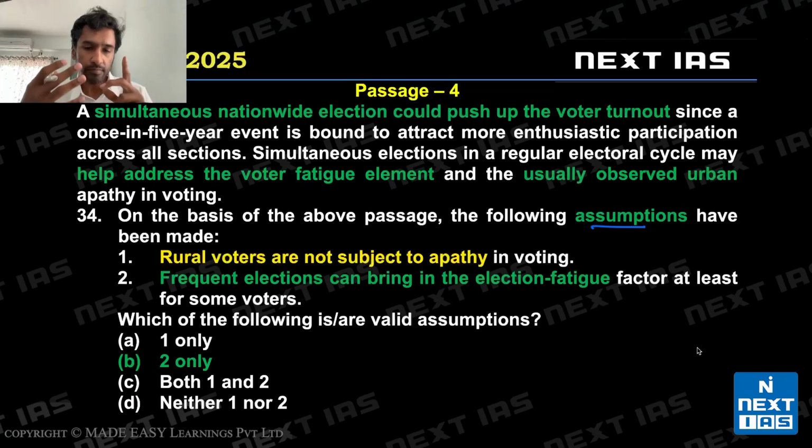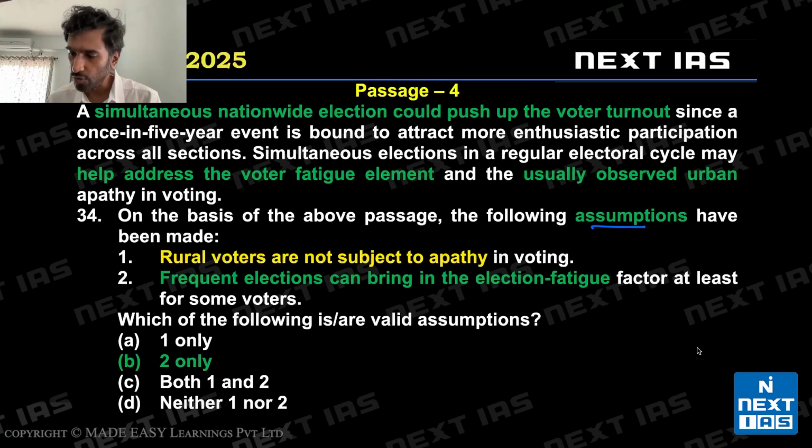So, again, like I said, remember not to use your own knowledge or opinion. Make sure that you read the passage for what it is and, based on the passage, try and answer the question. A simultaneous nationwide election could push up the voter turnout because it will help address voter fatigue. Voters get bored. हर साल election हो रहे, हर 2 साल election हो रहे, क्या चल रहा है पता नहीं. So that voter fatigue element would may reduce based on a simultaneous nationwide election. So usually could push up, इसलिए may reduce. And this is usually observed in urban settings.